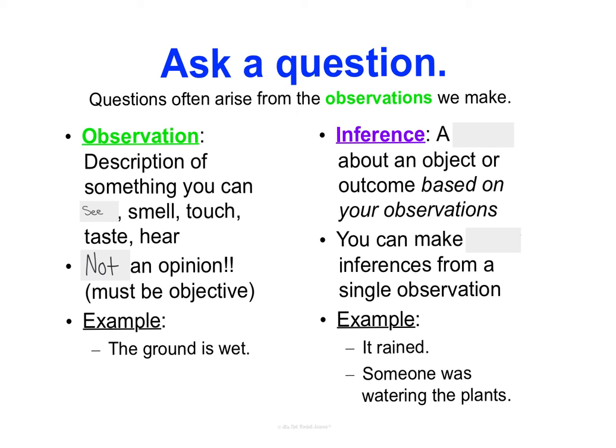This is different from an inference because an inference is a guess about an object or outcome based on your observations. Here you're drawing conclusions. So you can make many inferences from a single observation. If we use our same observation of the ground being wet, examples of an inference can be that it rained, or maybe that someone was watering the plants. We don't know for sure. We didn't see it happen. We just know that the ground is wet, and these are possible explanations for that.